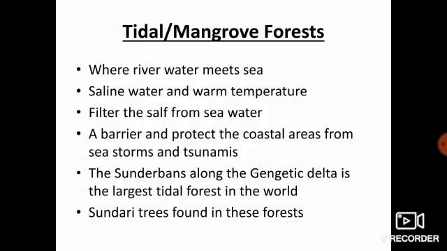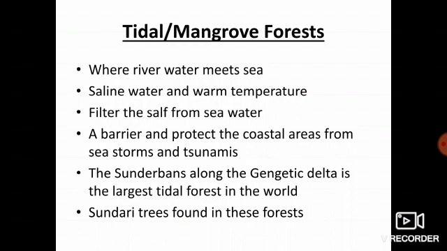Okay. Last class we discussed tropical evergreen forests and deciduous forests. Today we are going to see tidal or mangrove forest, mountain or coniferous forest, and thorn forest. First we are going to see tidal or mangrove forest. Mangrove forests are present in the regions where the river water meets the sea. A special feature of this tidal forest is that it needs saline water and warm temperature to flourish.